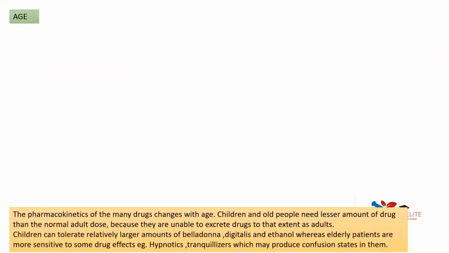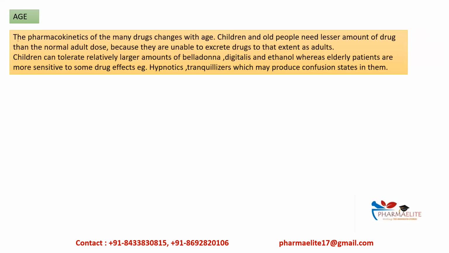सबसे पहले है age. So हम जानते हैं कि there are different classes of patients like pediatric class of patient, geriatric class of patient, adults, okay? And the pharmacokinetics of many drugs changes with the age or varies with the age, okay? अभी यहाँ पर दिया है children, okay? Children यानी pediatric class of patients, okay? So अगर हमने pediatric class of patients and adults को compare किया, okay?